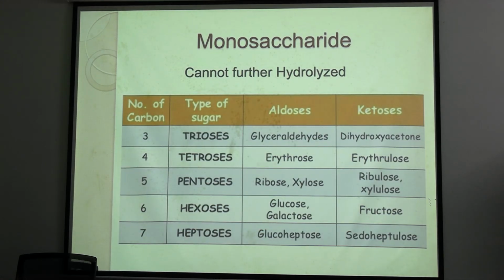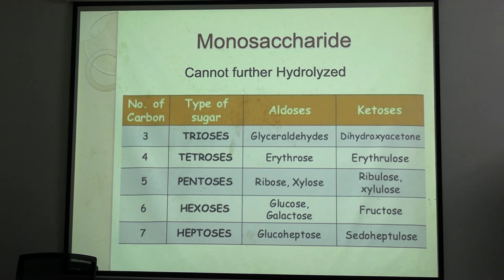Now coming to monosaccharides. We can divide monosaccharides according to the carbon number present and also based on the functional group present. So triose has 3 carbons, tetrose 4 and so on.